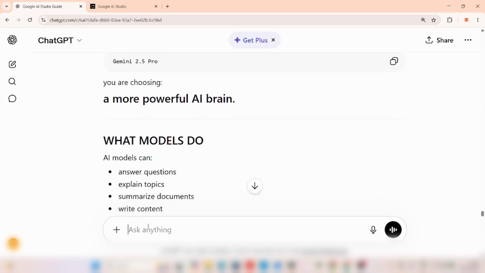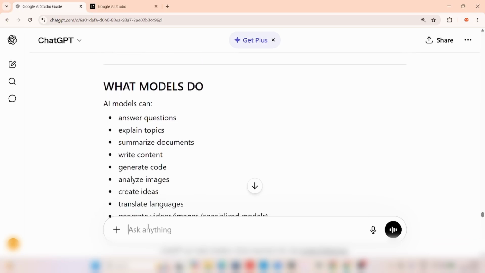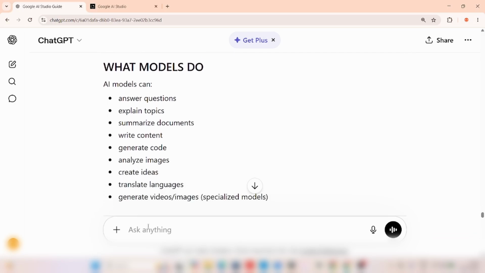What do models do? AI models can answer questions, explain topics, summarize documents, generate code, write content, and analyze email.